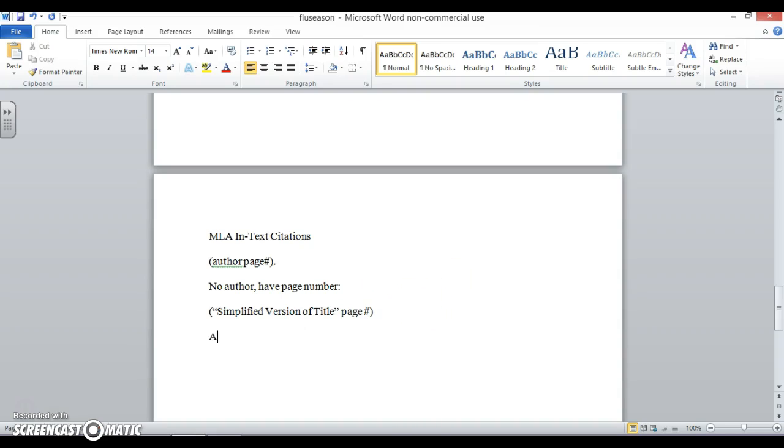So what if you have author but you do not have the page number? In this version, you're going to still have the parentheses, you're going to still have the author, but you're going to simply leave off the page number.